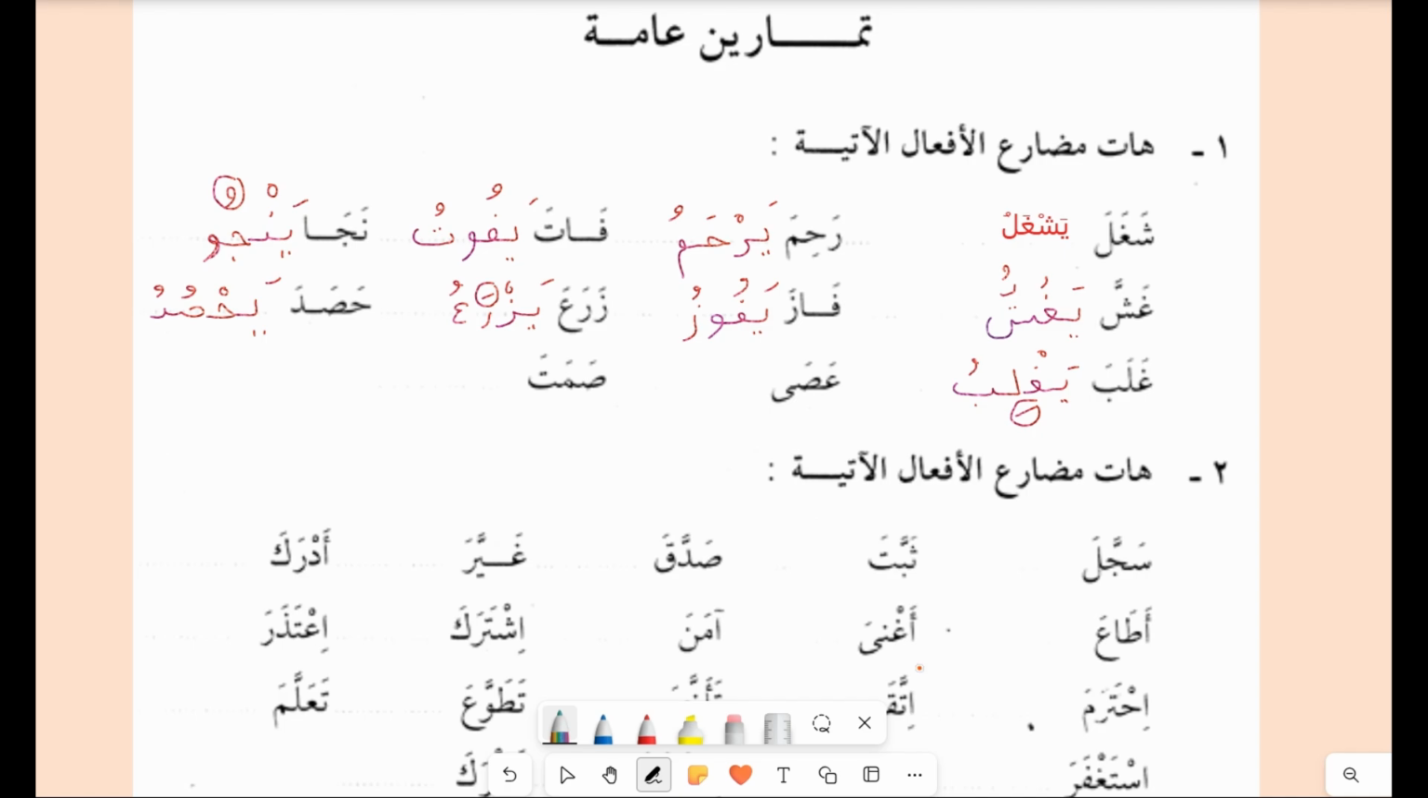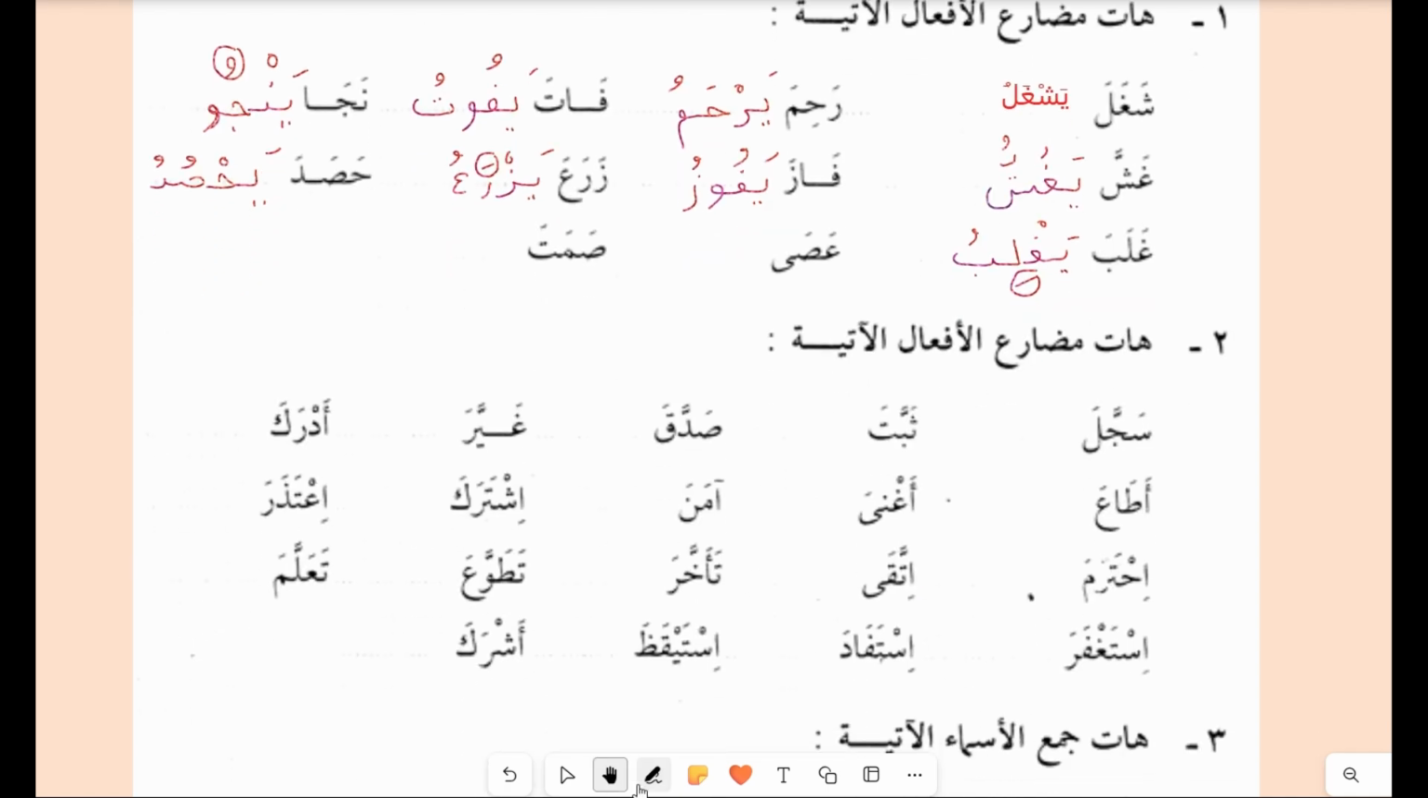Now the second question here is: Hati mudari af'al al-atiya. So we have to give the fi'l mudari of all these verbs. Sajjala. Now the middle letter is with shadda, so it will remain the same. Yusajjilu. Thabbata will take yuthabbitu. So what scale is it taking? I will write the scale, yuf'ilu. So it is taking yuf'ilu. Now thabbata is taking the same scale, yuthabbitu.